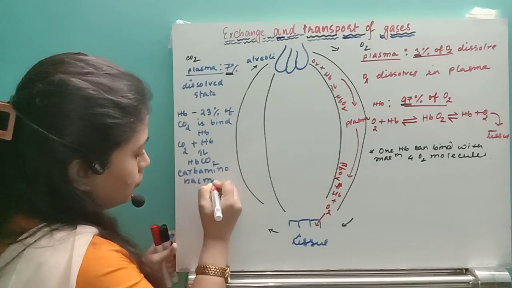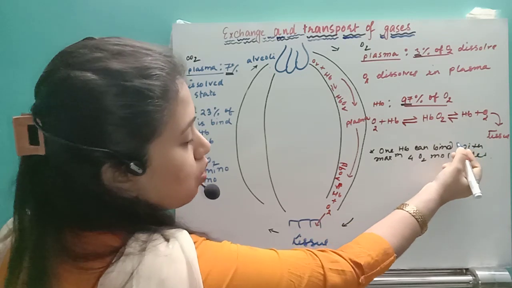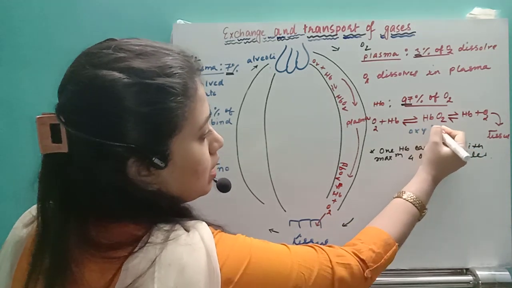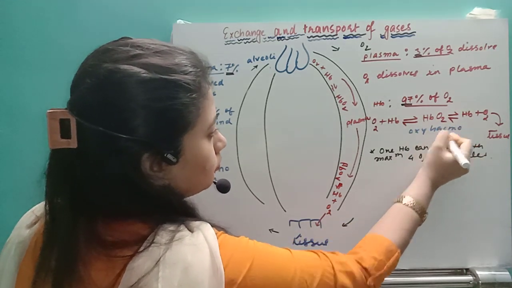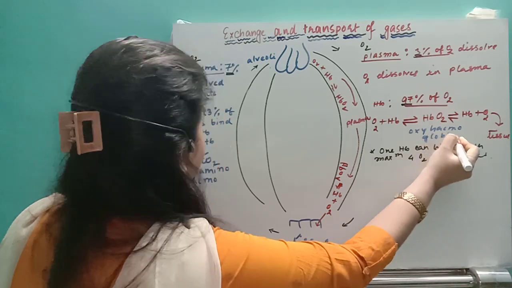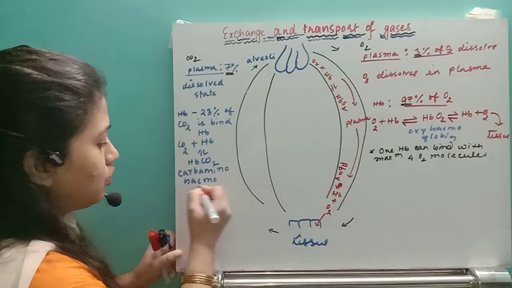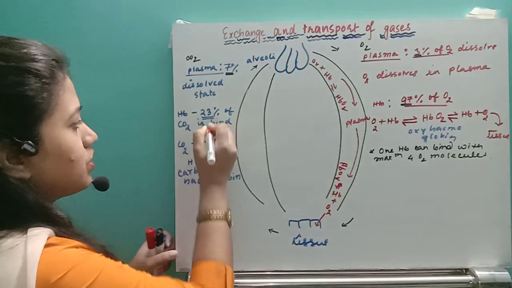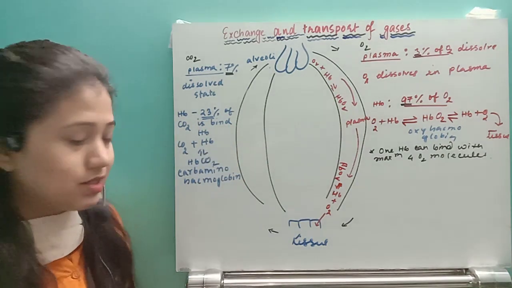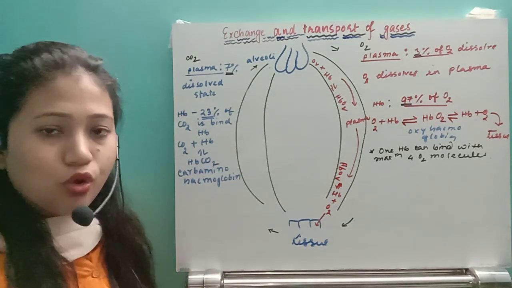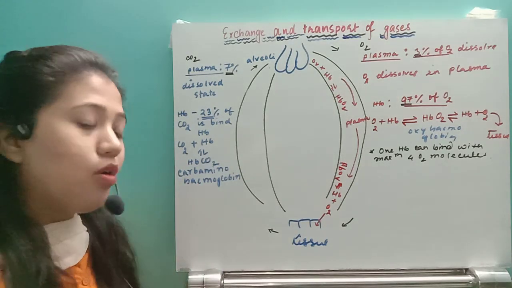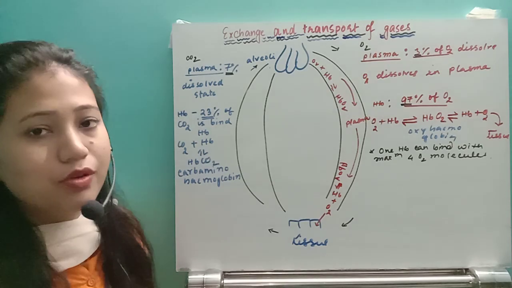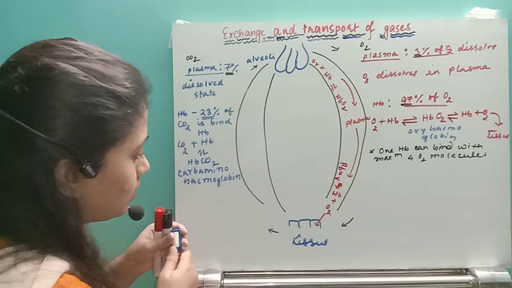And what is HbO2 called? That is oxyhemoglobin. Remember that. So around 23% of carbon dioxide will bind with the hemoglobin and form an unstable compound, carbaminohemoglobin.